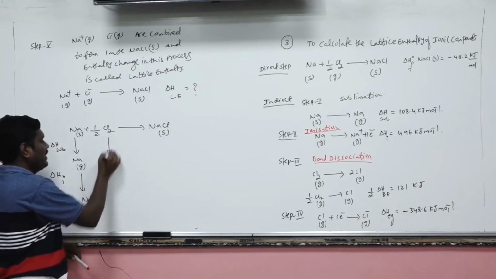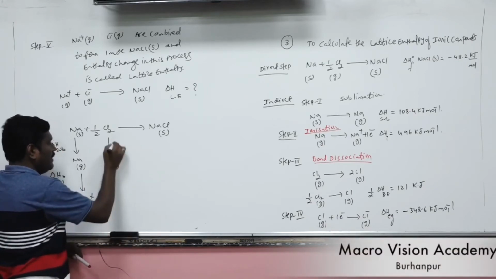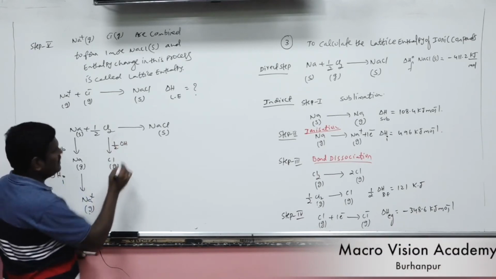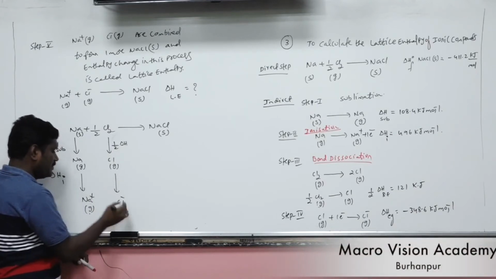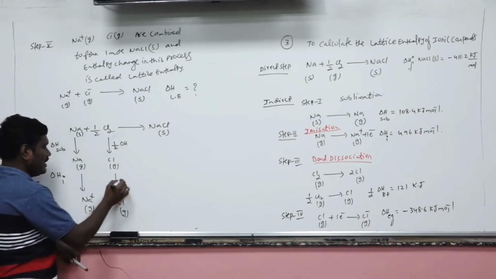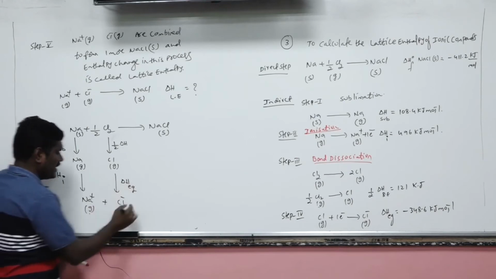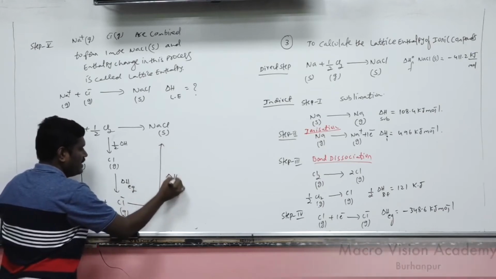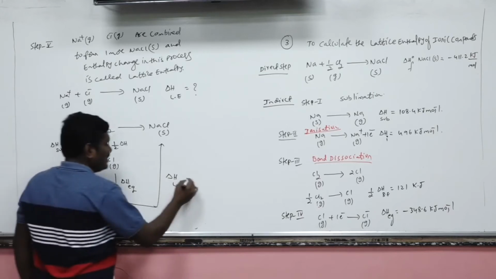Now Cl2 molecule is converted into Cl atom, that is half into bond dissociation enthalpy. Now the gaseous chlorine atom is converted into chloride ion, this is the electron gain enthalpy. And in the fifth step, these two oppositely charged ions combine to form 1 mole of an ionic crystal. This is the last step, where the energy change is called lattice energy. Now this is the question mark.